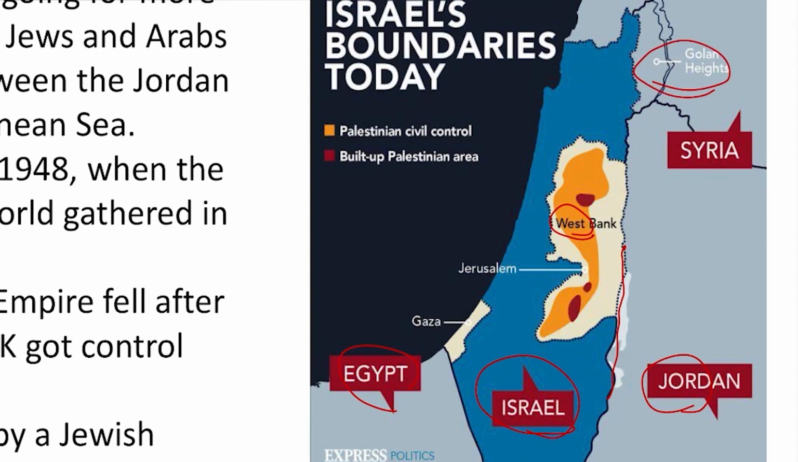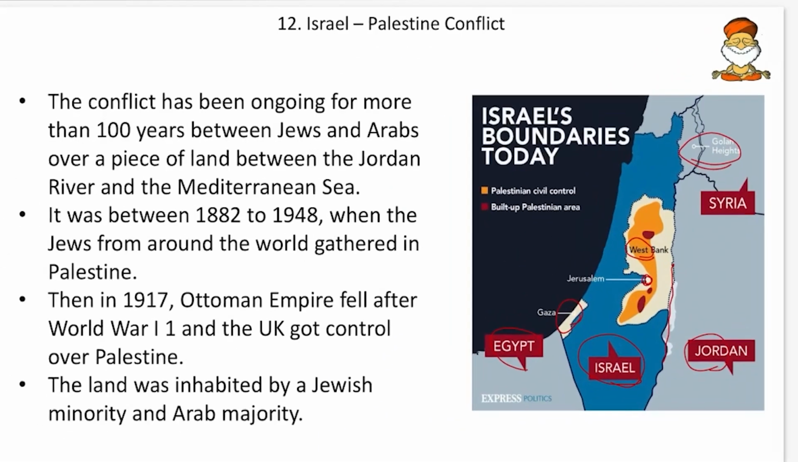Friends, Golan Heights was asked by UPSC once. And also remember that Israel has West Bank and Gaza. So here in Gaza, there is huge bombing between the Gaza people and the Israeli people. And here we can see the famous Jerusalem. This is a controversial place between the Jews, Christians and Muslims. So this is a brief geography.